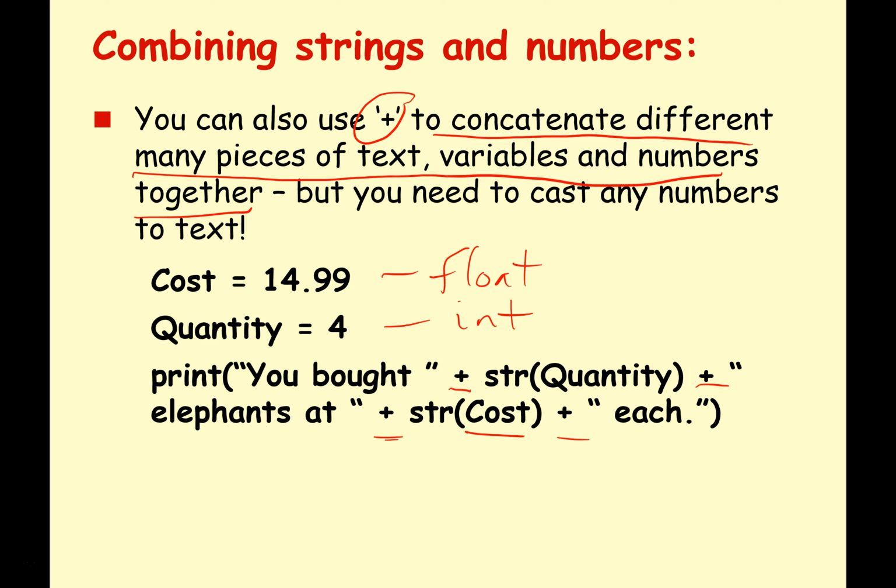So if I want quantity and cost to be concatenated into my string, then I need to explicitly convert them into text before I can do the concatenation. So we have to do a bit of casting here. So I'm saying, okay, convert quantity into a string, convert cost into a string, so I can concatenate all this together.